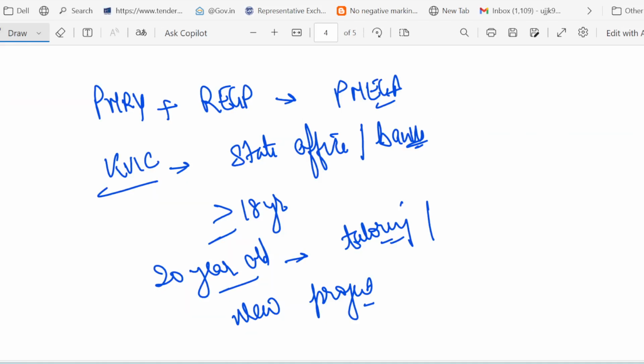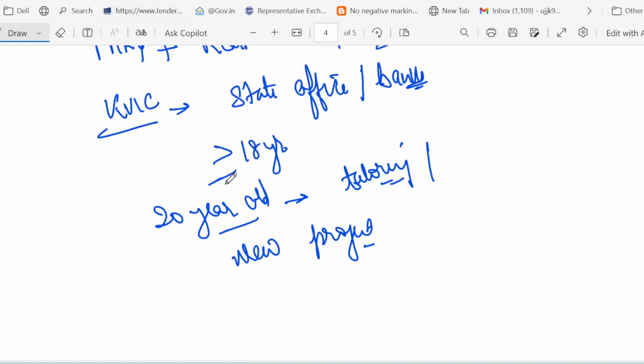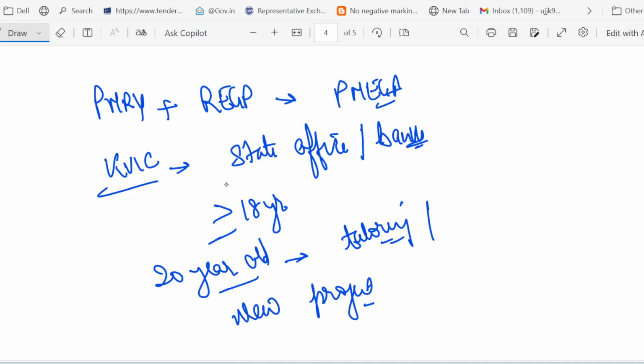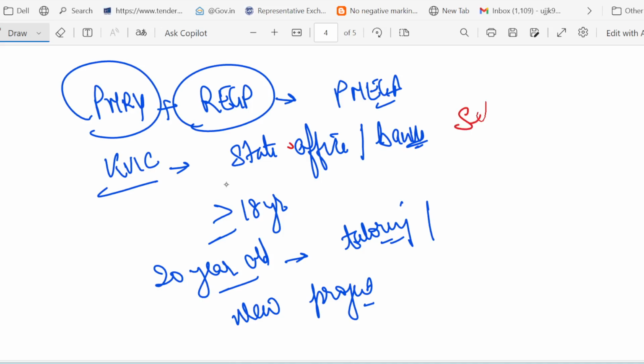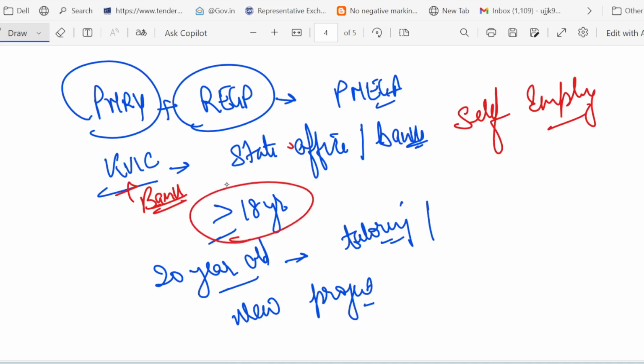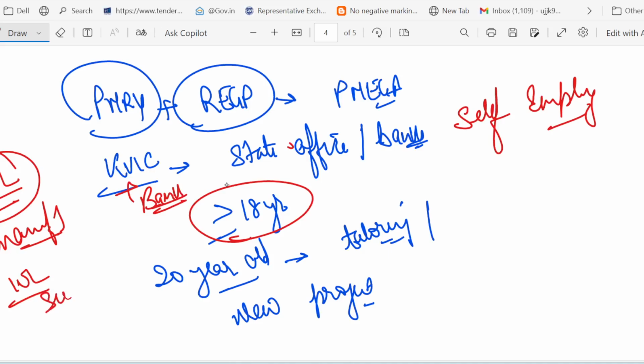Let's take a quick summary of what we have discussed. This is all about PMEGP. It is a merger of two schemes, PMRY and REGP. Second point is that the focus is on creating self-employment. Then, I told you it is implemented by KVIC plus banks. Eligibility is 18 years or more, plus minimum education. Project limit is 25 lakh. This question is also asked. What is the limit? 25 lakh for manufacturing and 10 lakh for services. This limit has also been asked.